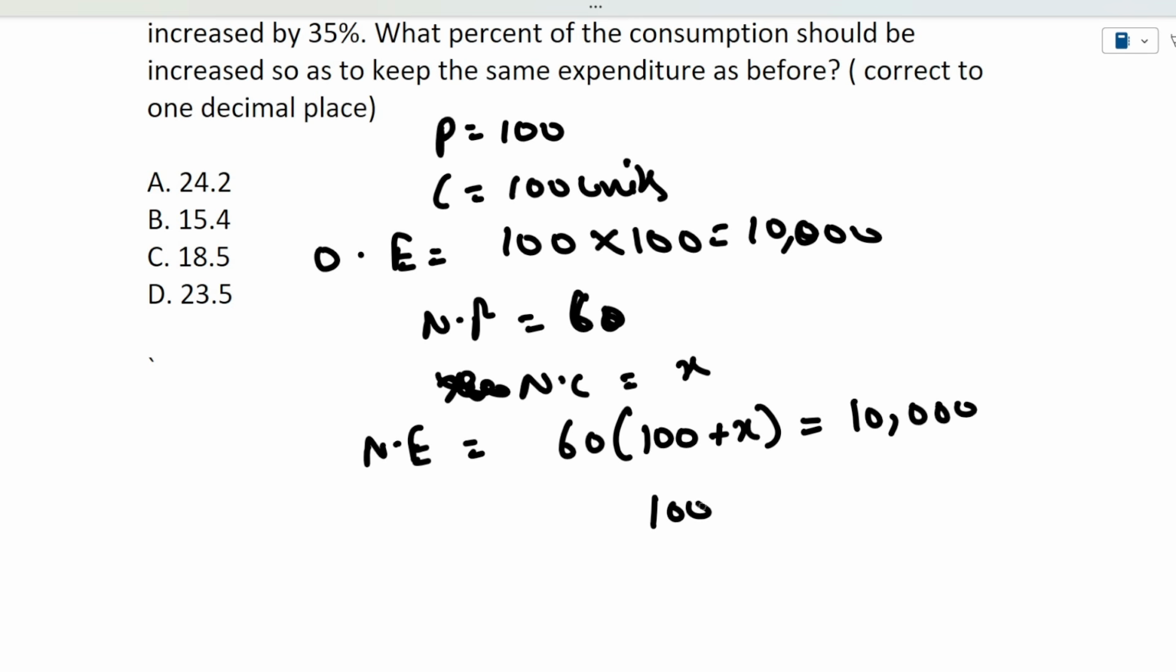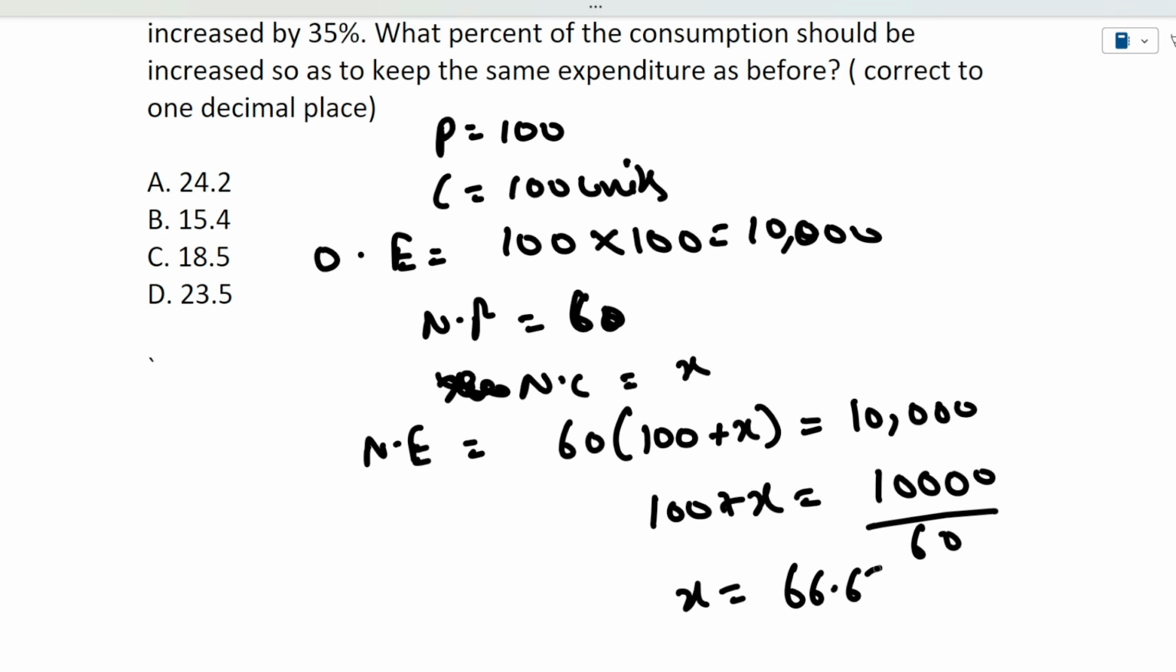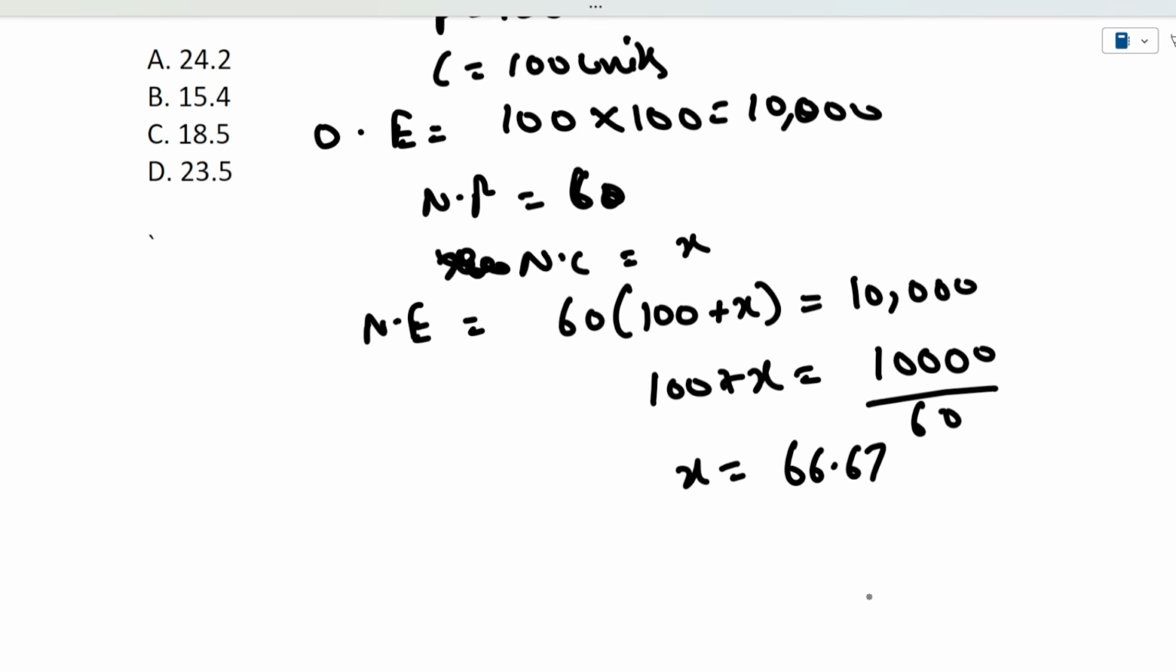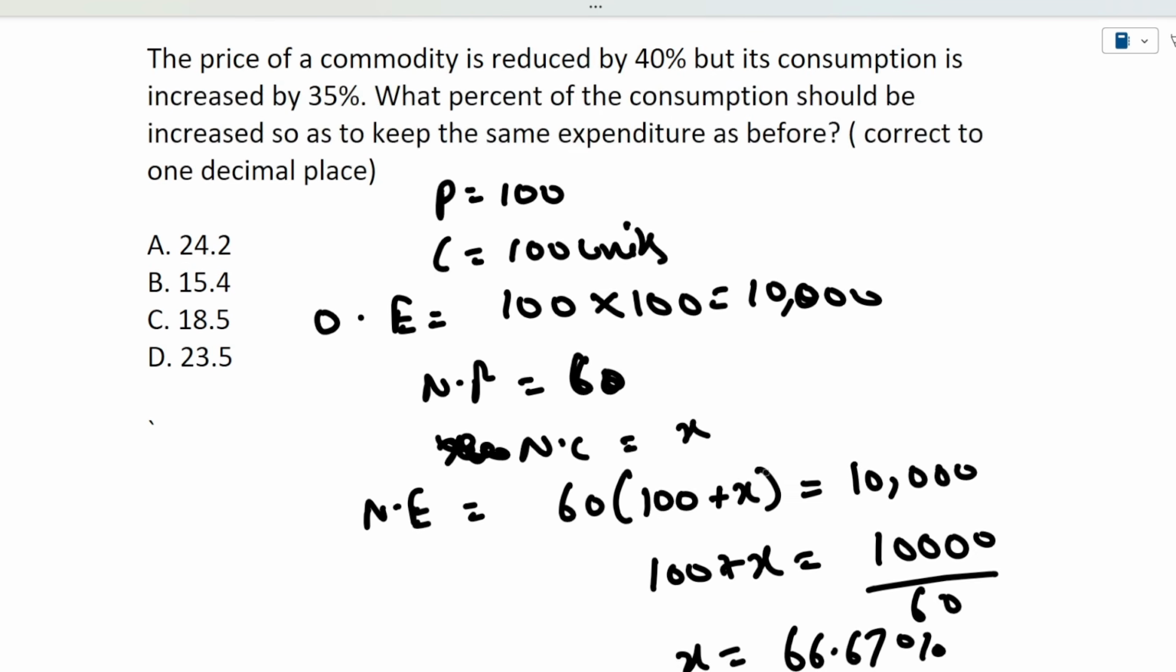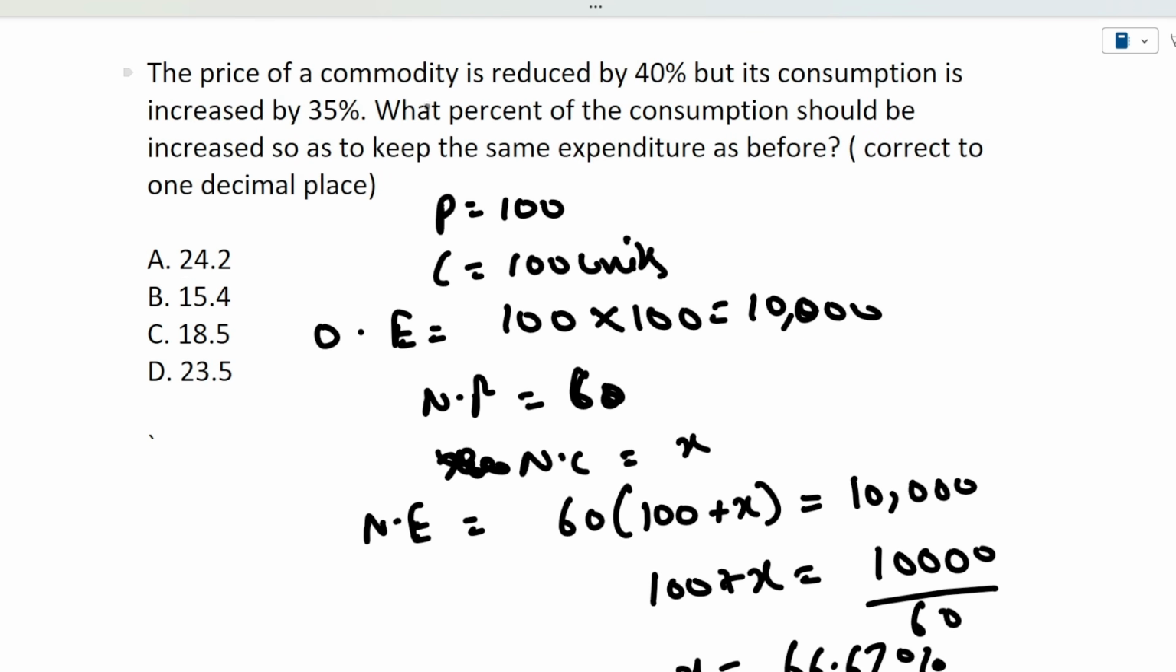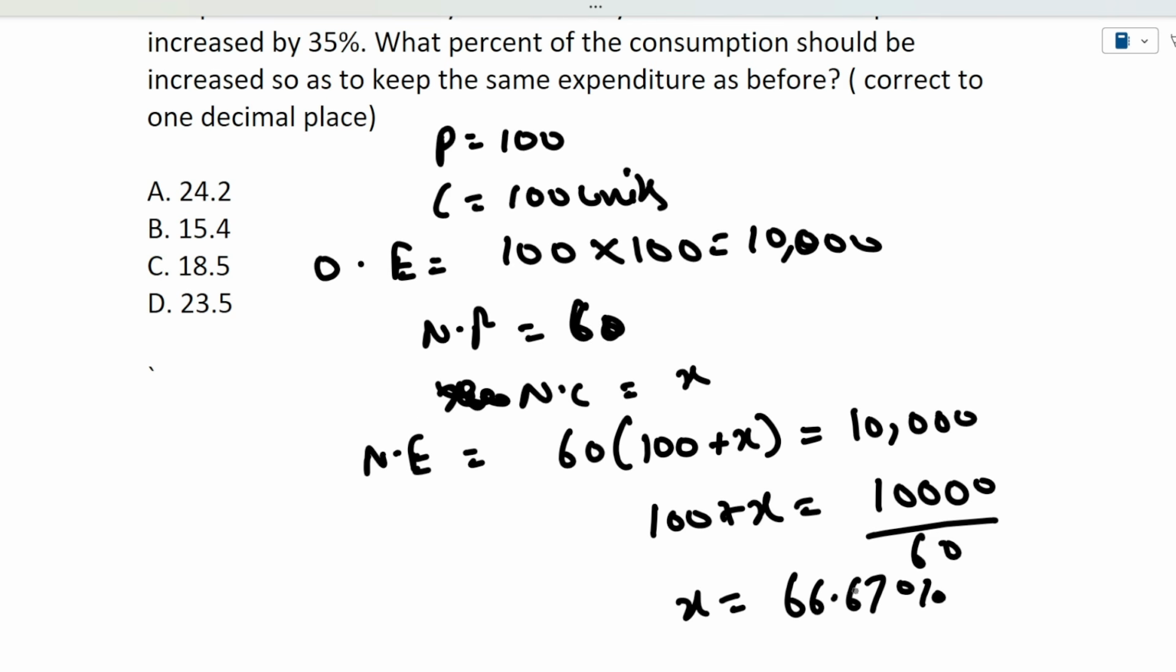It is 100 plus X is equivalent to 10,000 divided by 60. If you solve this, X will come as 66.67. That 66.67 should be the increase in the consumption. But guys, one thing, here in the question it is given that the consumption is increased by 35%. So it means out of 66.67, 35% has already been increased. So how much more percentage should it increase? It should increase 31.67% more.